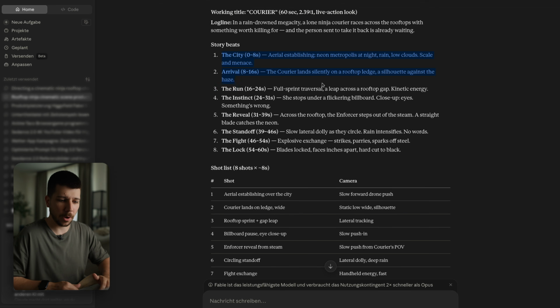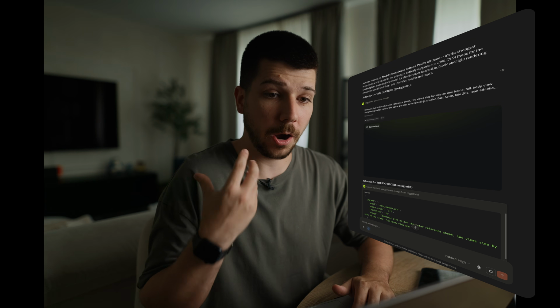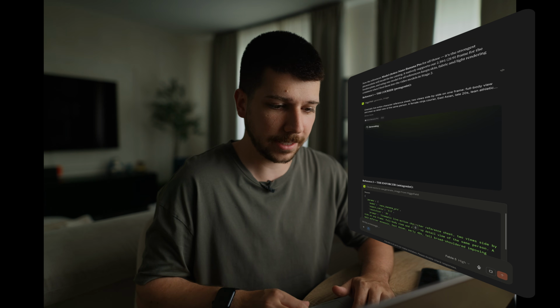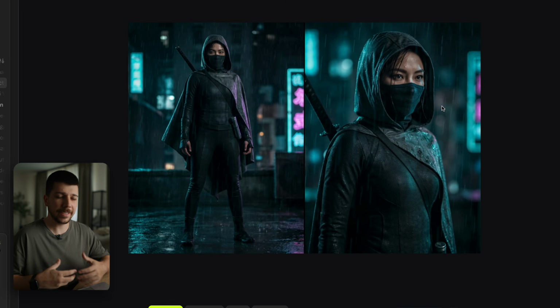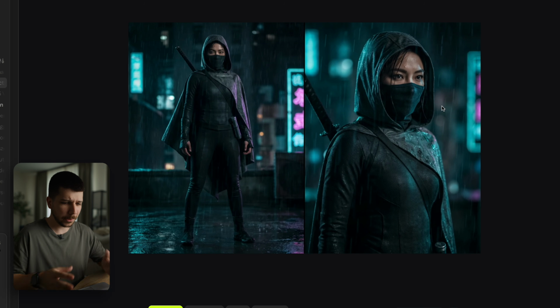Also the storyline and how each shot is placed after the other feels much more natural and how I would probably write a scene like this. So this is the character that he generated. He decided to do a woman, but overall the style is pretty similar. Mortal Kombat, Street Fighter look that we have here. Also again, this is a very cool City Nights background.